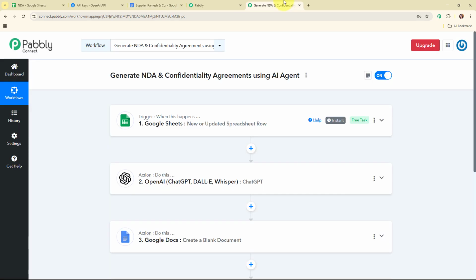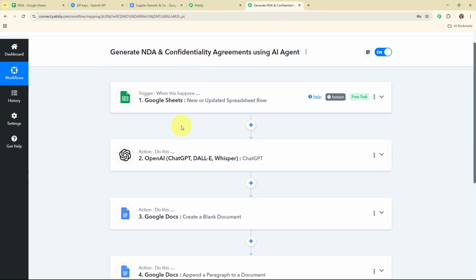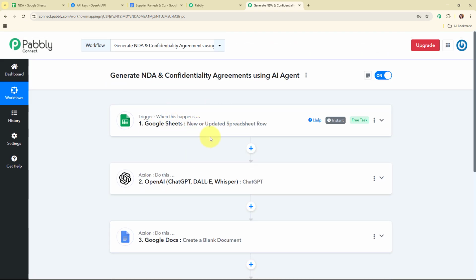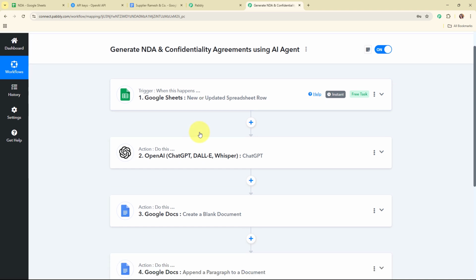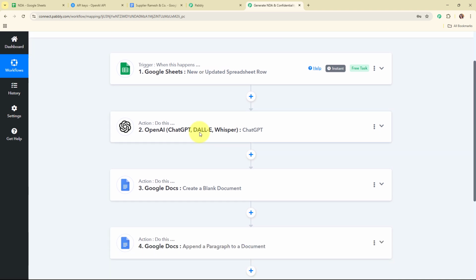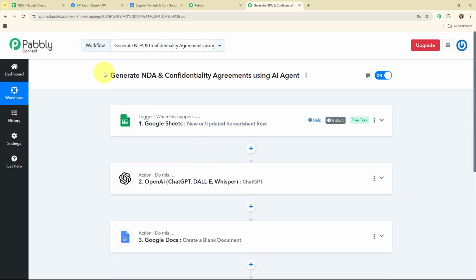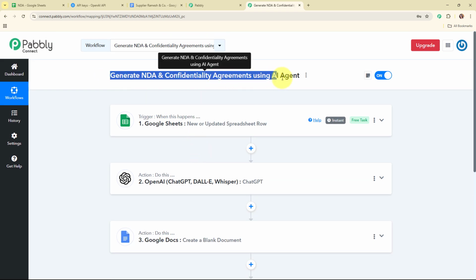Now let me summarize this whole video for you. Here we have selected the trigger as Google Sheets and the actions as OpenAI and Google Docs twice. So that whenever we add a new detail over here in our Google Sheets, then automatically using the details, OpenAI is going to generate an NDA. And after generating the NDA, automatically it is going to create a blank document in my Google Docs account first. And after creating a blank document, automatically the NDA generated by OpenAI is going to be added in our Google Docs. Alright, so these were the steps to how to generate NDA and confidentiality agreements using AI agent.